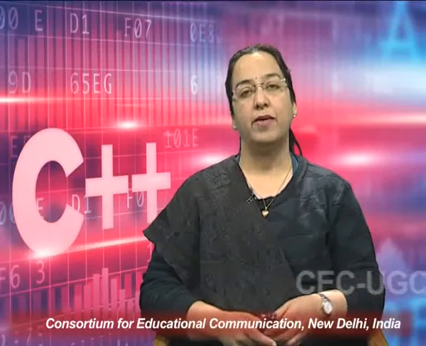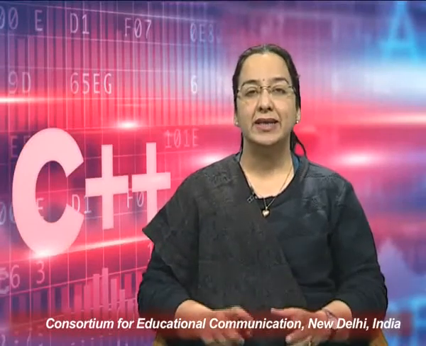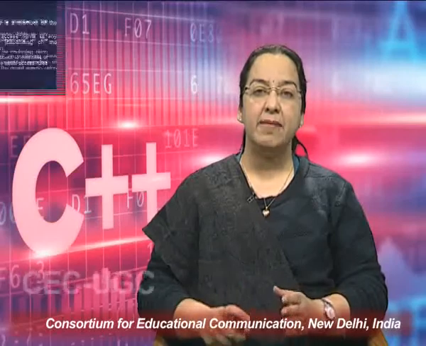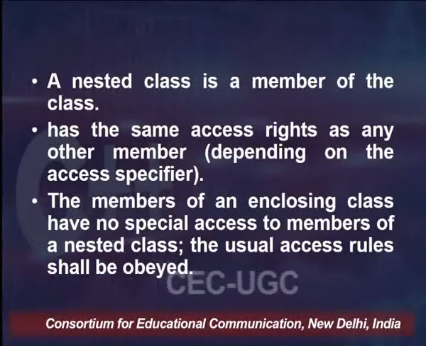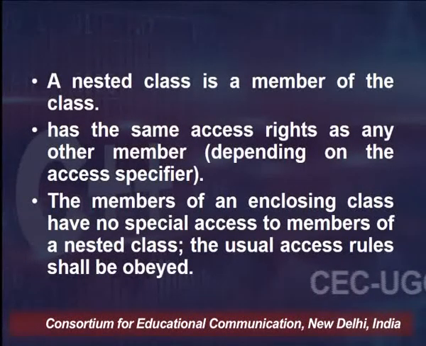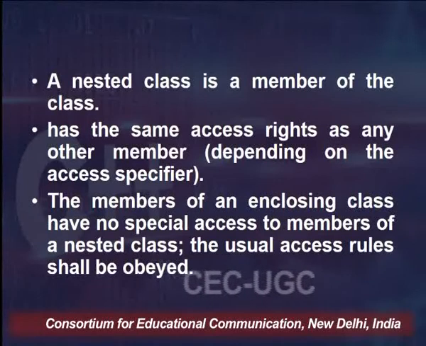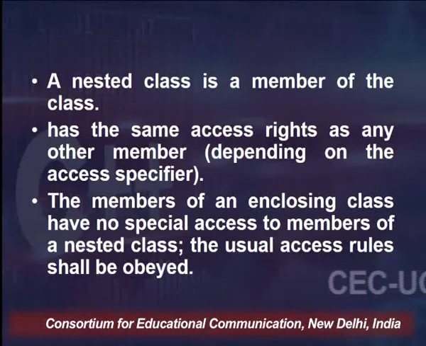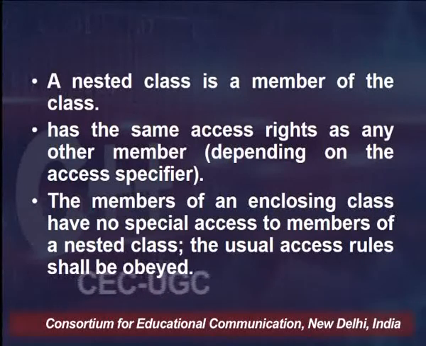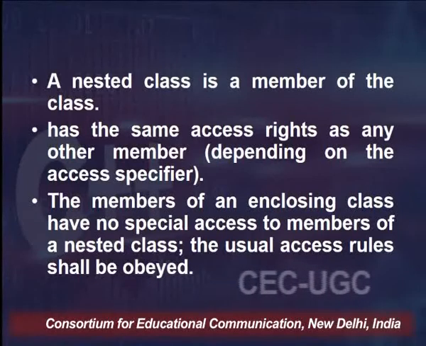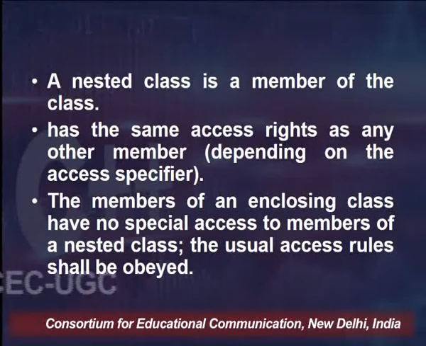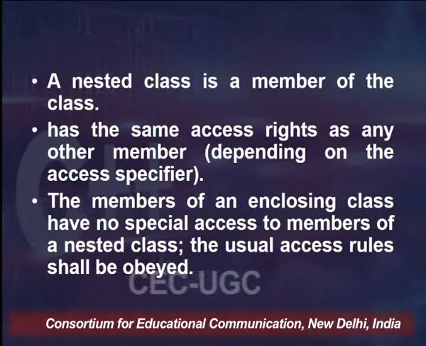If the access specifier of the nested class is private, it will have the same access rights as any private member. If you define the nested class in the public section, that means it is a public member, and it will have the same access rights as the other public members.